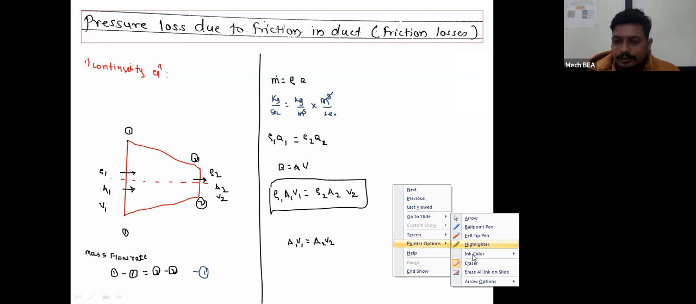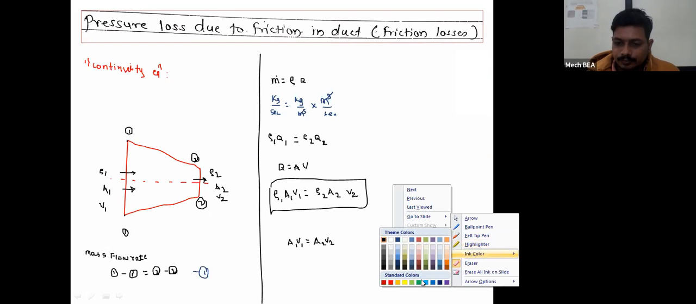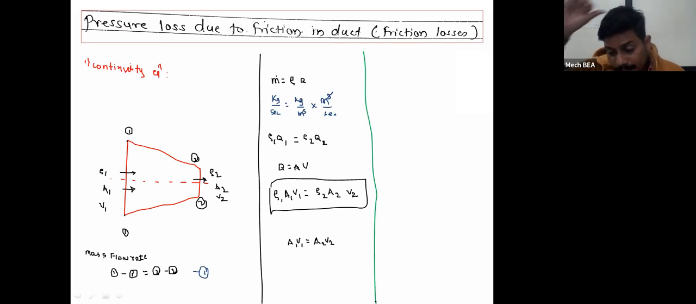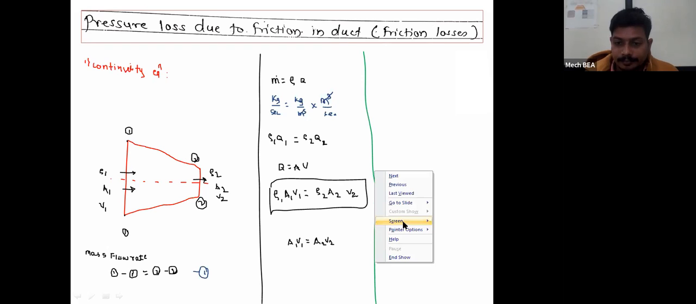Likewise, we have to derive the Bernoulli's theorem also. So here we'll derive the Bernoulli's theorem. Bernoulli's theorem is based on the principle of conservation of energy, and according to Bernoulli's theorem, I will write this as the Bernoulli's theorem.